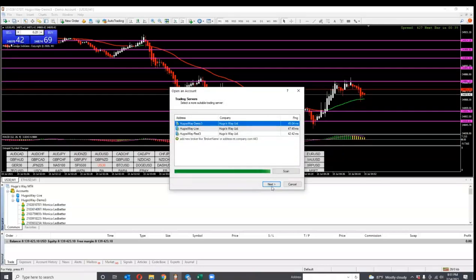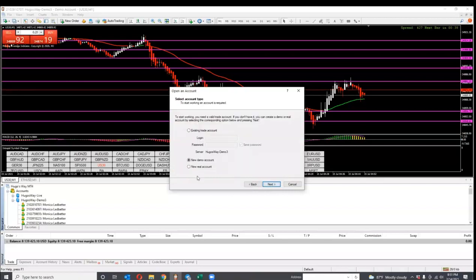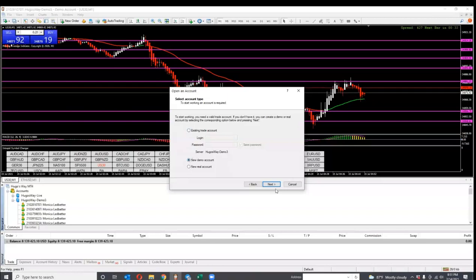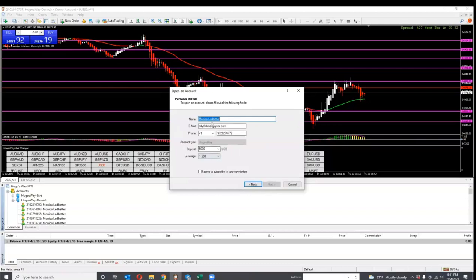Make sure it always says Demo Account. Then you're going to make sure this is Demo Account right here. Don't mess with this at all. Demo Account, don't mess with New Real Account. And just create it. Your information may not be in here. You could put your information in here. Put your deposit, always leave it at the leverage 1 to 500.